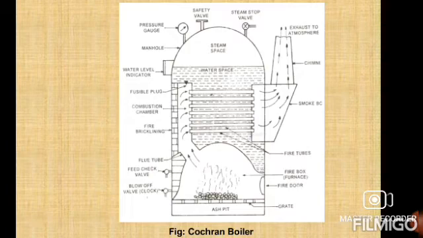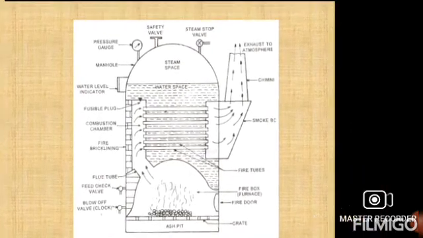A steam stop valve is also provided to supply the steam from the boiler to the turbine, and a manhole is provided to enter, clean and repair the boiler. The boiler is lined internally with bricks to avoid overheating. These are the main working principles of our question boiler.